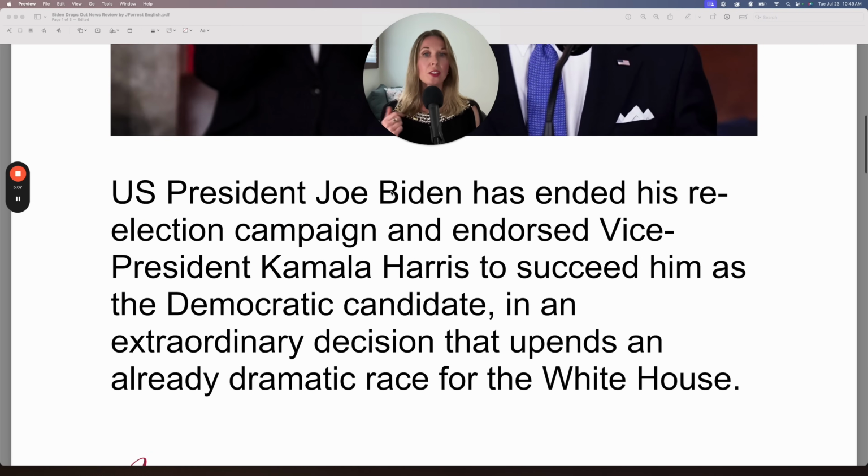U.S. President Joe Biden has ended his re-election campaign. So notice how they add re-election campaign because he had already been elected. He's currently president. So we add re in front of a verb when the action is again. So he's campaigning again. And notice that pronunciation. We have a strong E sound, a long E. Re-election. Repeat after me. Re-election.